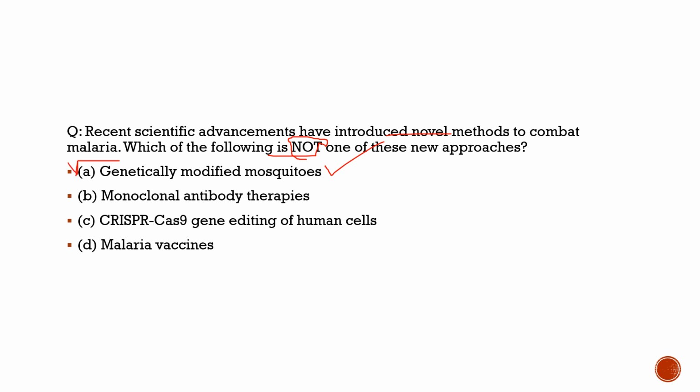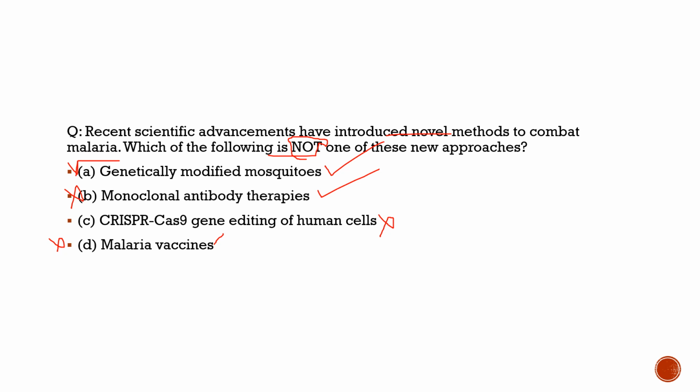Second, monoclonal antibody therapies, this is one of the ways, but with respect to this question it is also incorrect. Third, CRISPR Cas9 gene editing of human cells, this is not the way by which we can cure malaria, so the correct statement is option C. Option D, malaria vaccines, this is one of the ways to cure malaria, but with respect to this question it is incorrect. So the correct statement is option C, CRISPR Cas9 gene editing of human cells is not the way by which we can cure malaria.